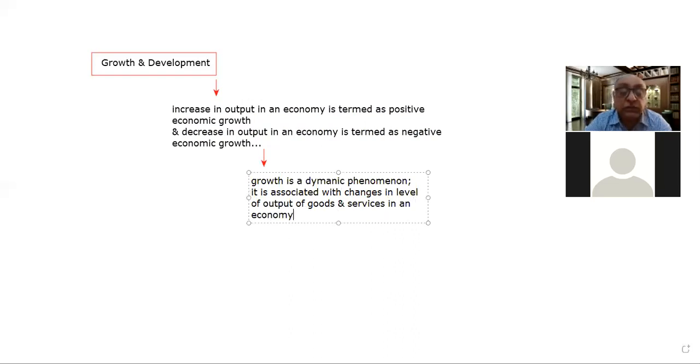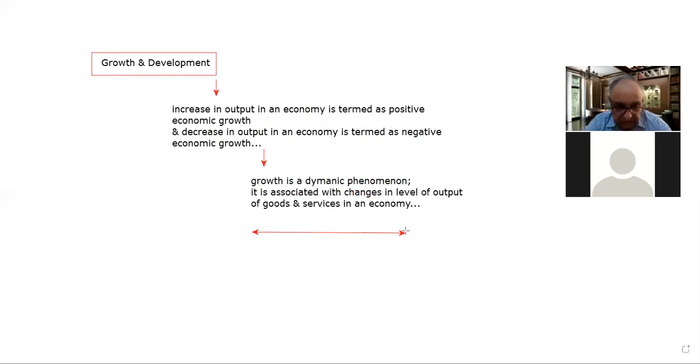This is the important point here. And as far as the change is concerned, that change can be either negative or positive as well. So let me take it here like this.